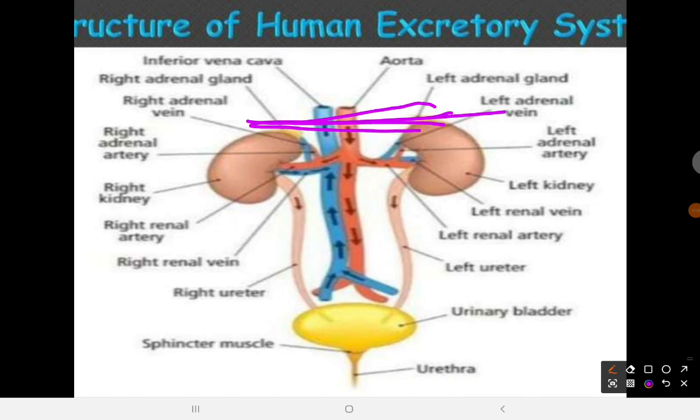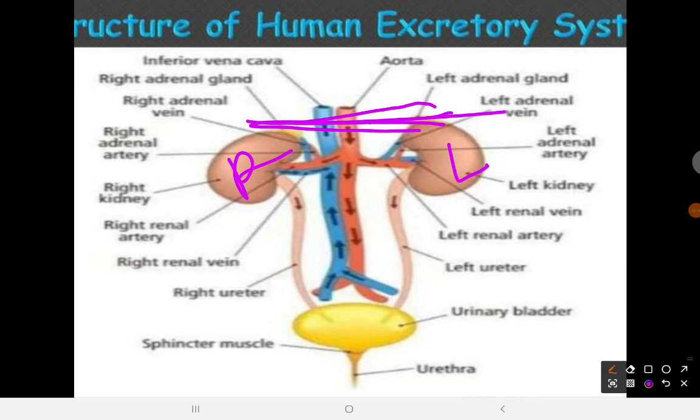So this is the left kidney. This is the right kidney. Anatomically, we look at things the way it happened. So if it were you right now, your right hand is going to be your right kidney. The position of your right hand is going to be your right kidney, and the position of your left hand is going to be your left kidney.